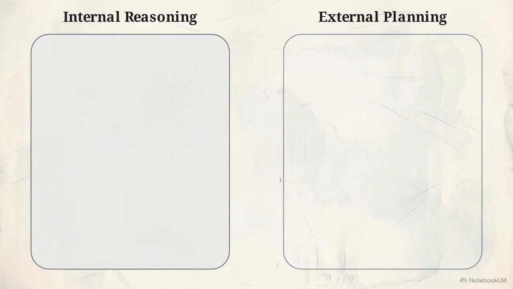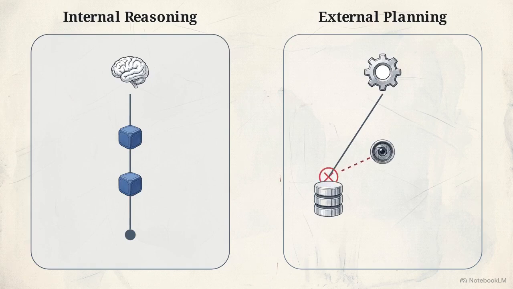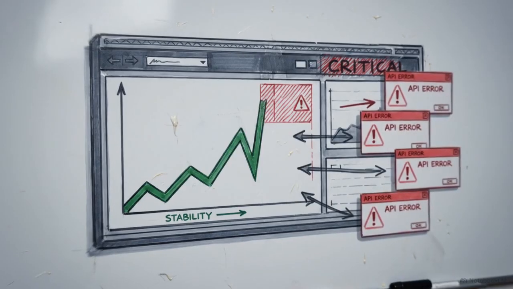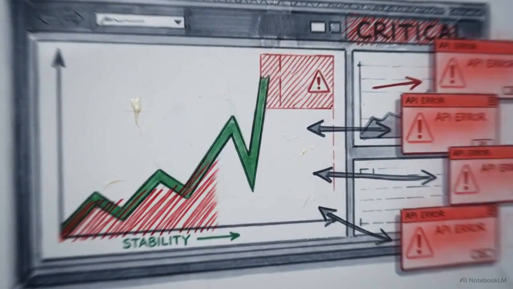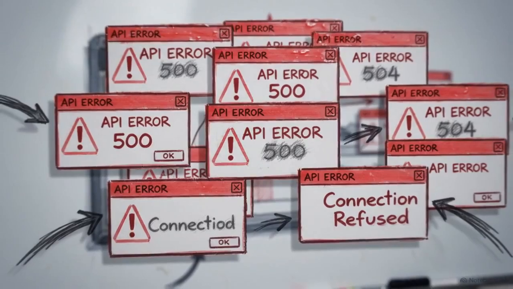This diagram shows two distinct problem-solving systems. On the left is internal reasoning, a static, isolated process where the AI calculates an answer in a vacuum. On the right is external planning, a dynamic execution sequence where the system sequences operations against a shifting real-world environment. A model can generate a logical internal monologue, but the only valid test of an agentic system is whether its architecture can execute that plan when the actual environment pushes back.